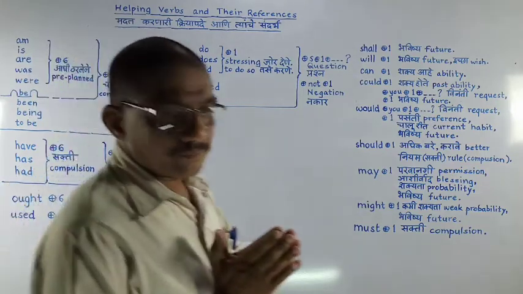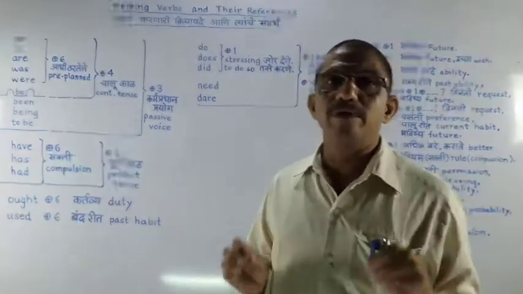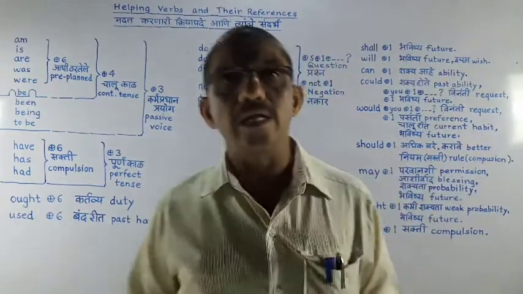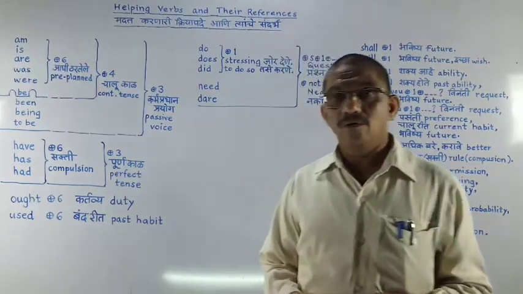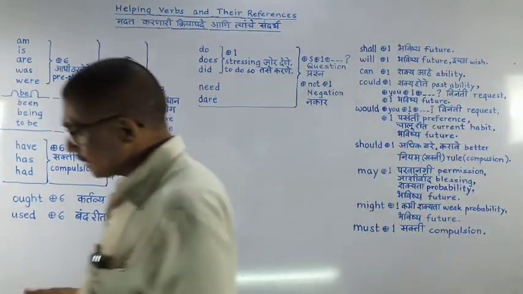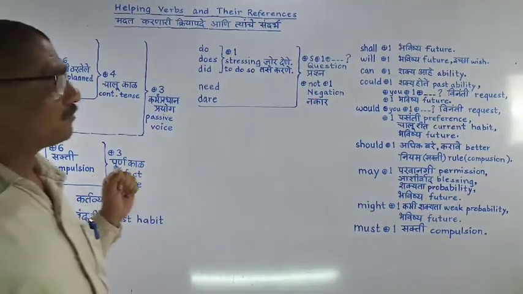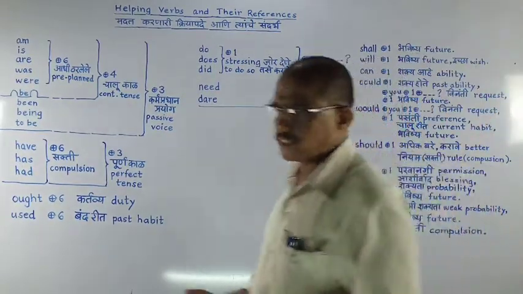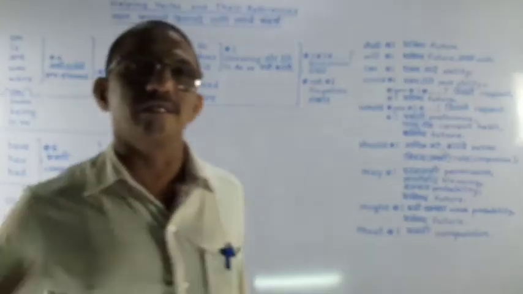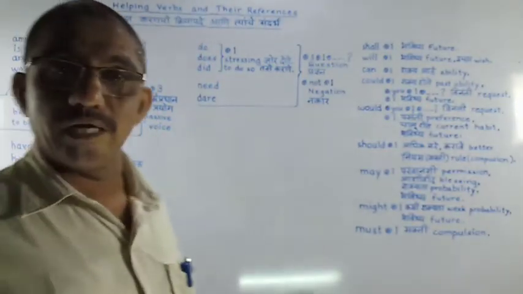In English, 24 helping verbs are of great importance in the construction of sentences. While constructing sentences, we need the help of these 24 helping verbs. And if someone understands this, he will be a master in English. So he will get command of English.